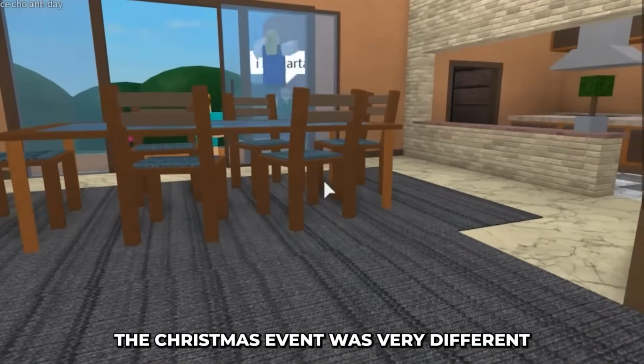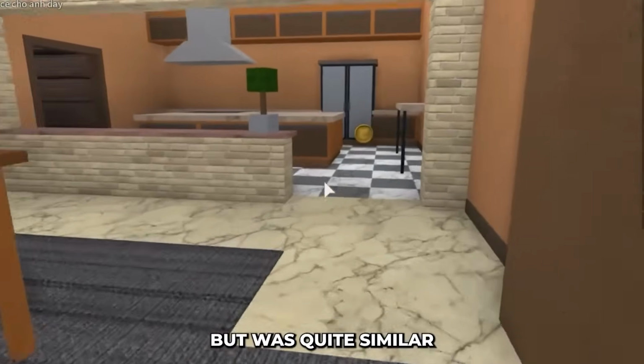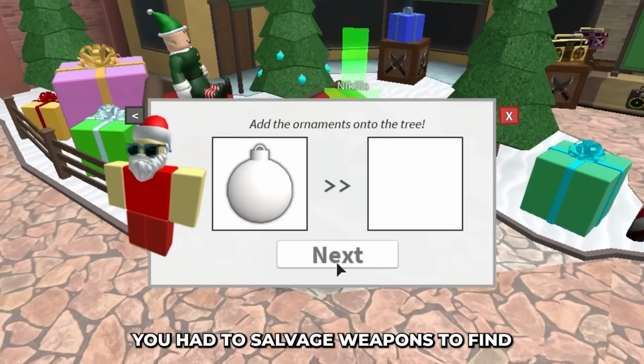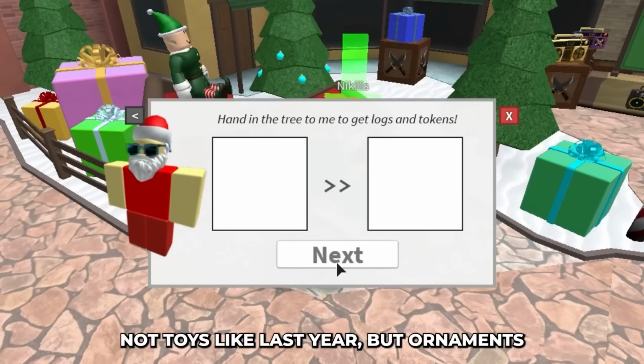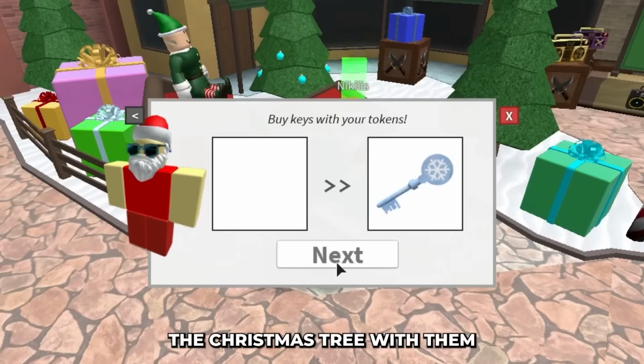The Christmas event was very different from the Halloween one, but was quite similar to the one from last year. You had to salvage weapons to find not toys like last year but ornaments, and decorate the Christmas tree with them.